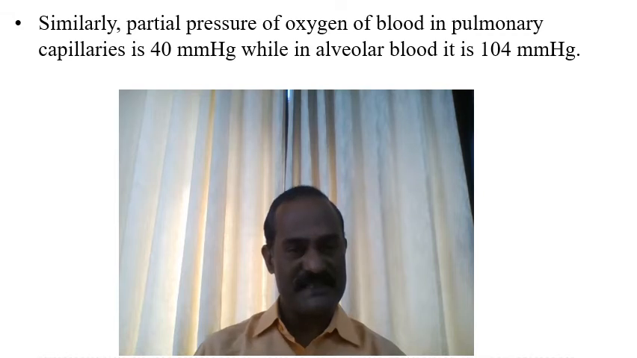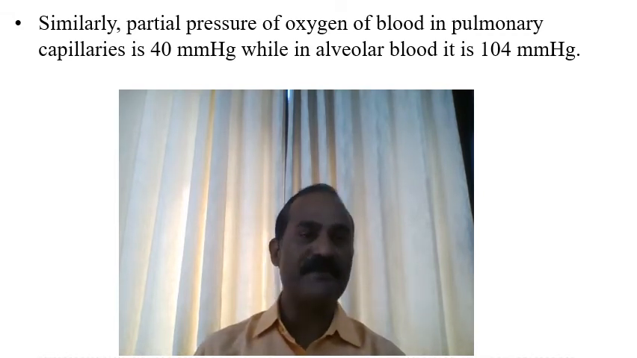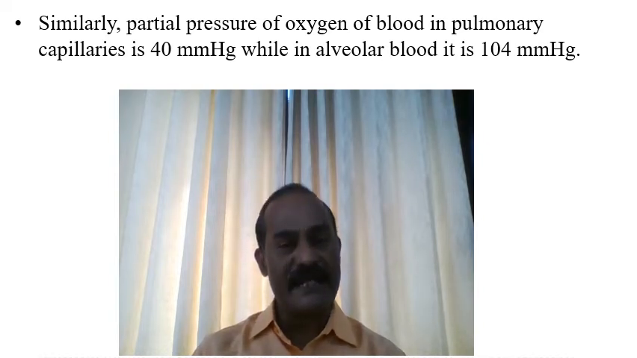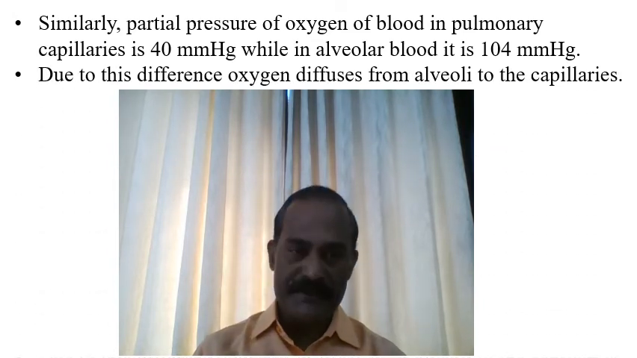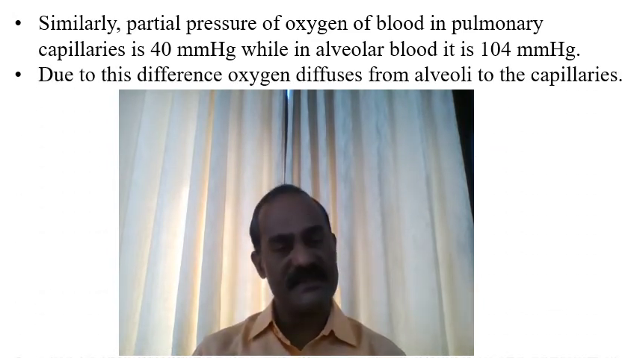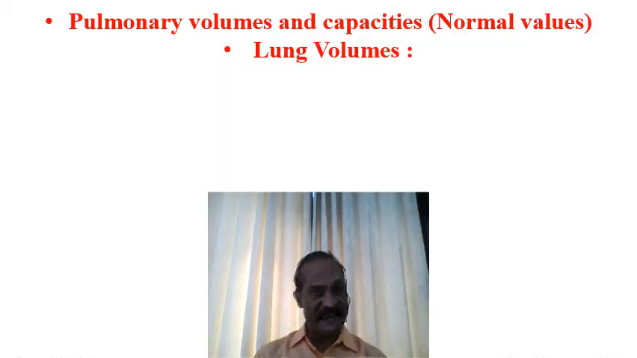Similarly, the partial pressure of oxygen of blood in the pulmonary capillary is around 40 mmHg, while in the alveolar air it is 104 mmHg. Due to this high difference in oxygen concentration, oxygen diffuses from the alveoli to the capillary and is then conducted. Now, we'll see the basic concepts related to pulmonary volumes, capacities and lung volumes, all with normal values.